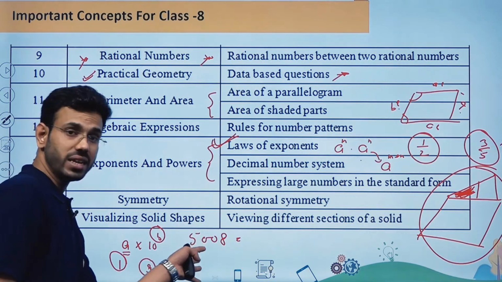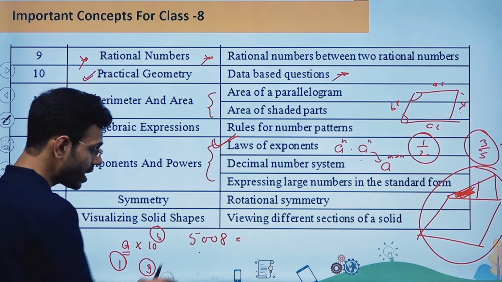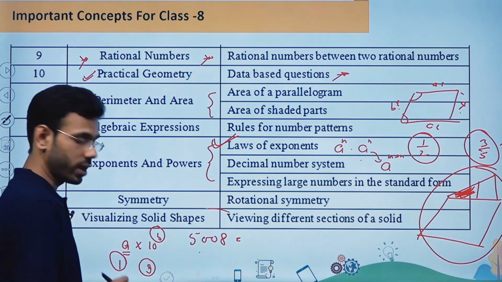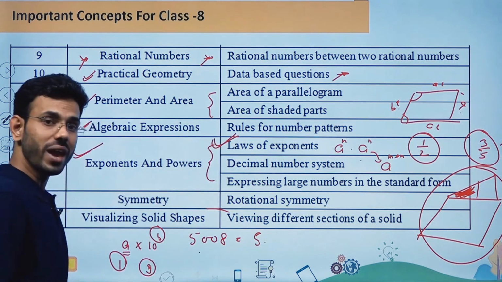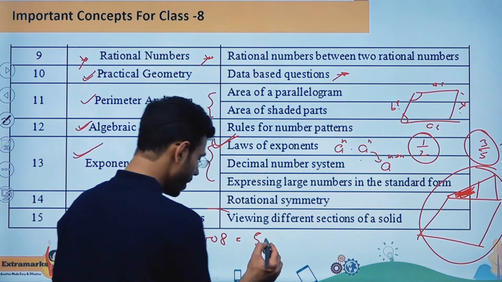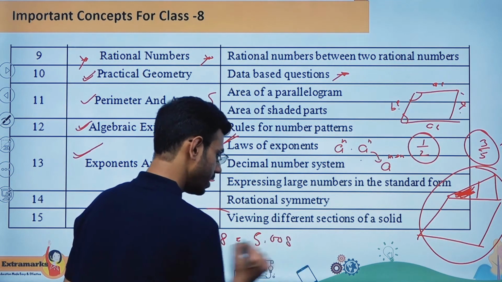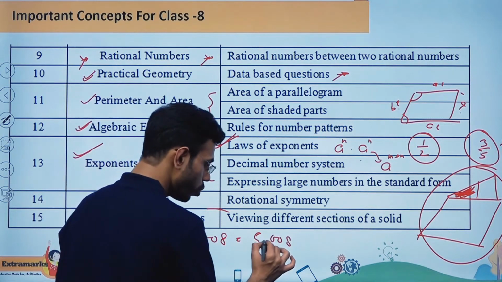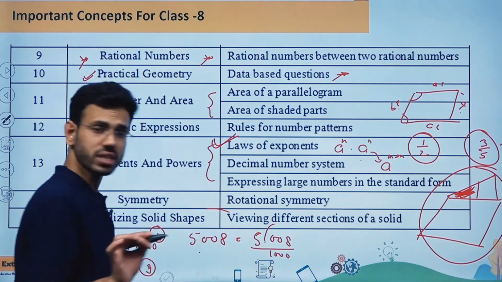That means I cannot make it 0.005 or something like that. What I require is 5 over here. So when I want to make it 5 point something, am I having that point over here? No. So this can be written as 5 point this. But if I'm going to remove it, then this is going to be 1000 over here. Are you understanding what I'm doing?